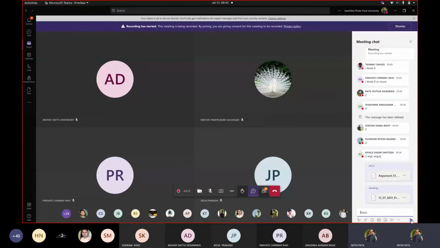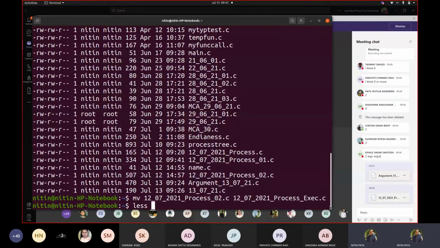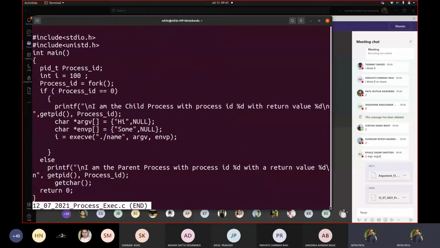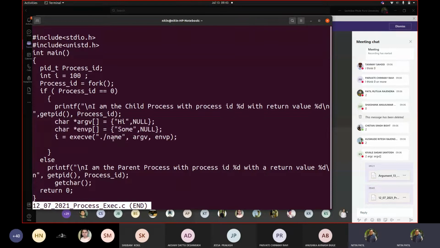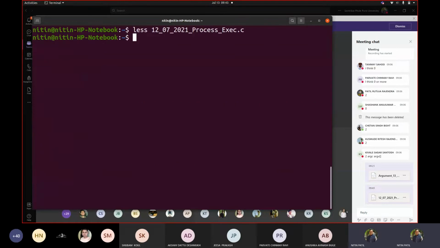Okay, see this code on your end, and I also will try to show that code. So the code was this. What it is doing is giving a call to the fork. Okay, from here, and we are saying in the child you have to execute this file. What does that file contain? Let me execute this.